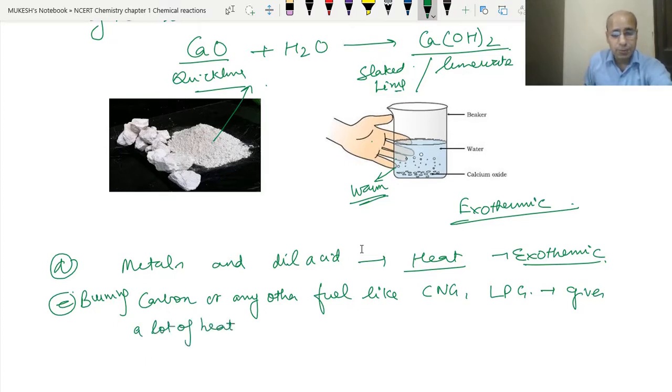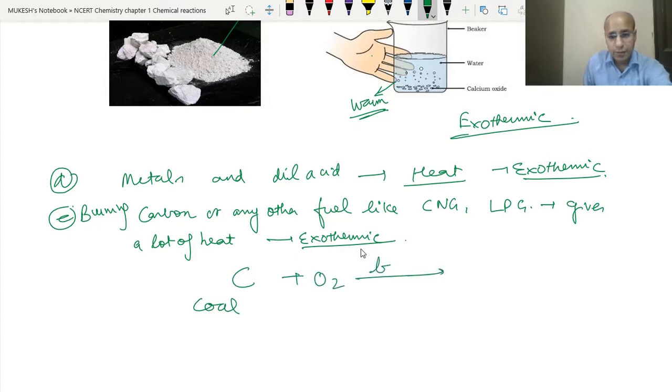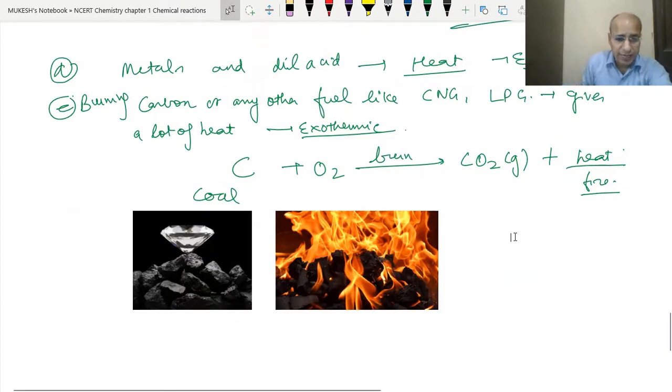So this is an example of an exothermic reaction. There are so many examples that will come later also. Carbon is found in coal, and when it burns in the presence of air, carbon dioxide gas is formed along with the liberation of a lot of heat, heat in the form of fire. As we can see from this diagram, this is the coal, black in color.